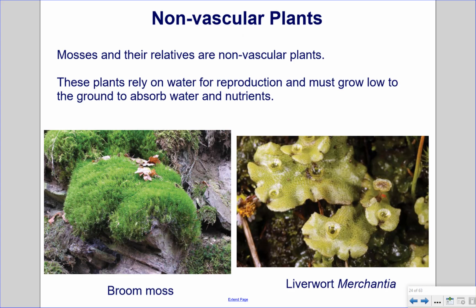Non-vascular plants. Mosses and their relatives are non-vascular plants. These plants rely on water for reproduction and must grow low to the ground to absorb water and nutrients. 2 examples shown here are broom moss on the left and liverwort on the right.